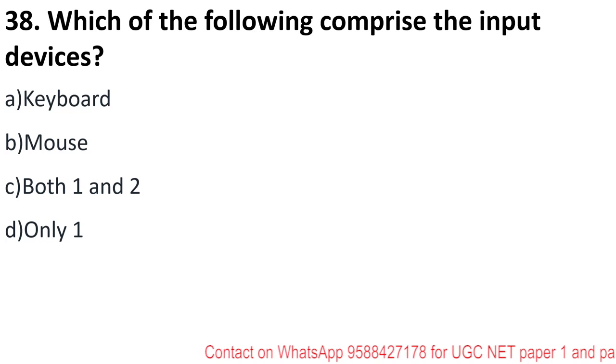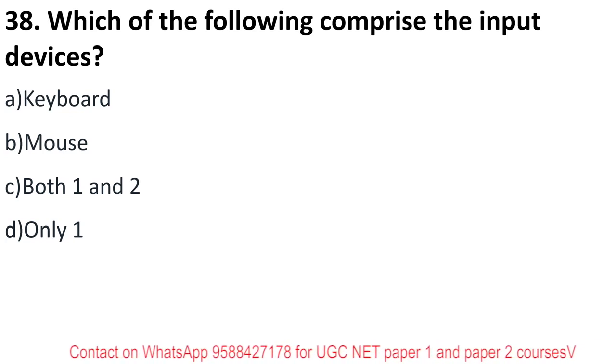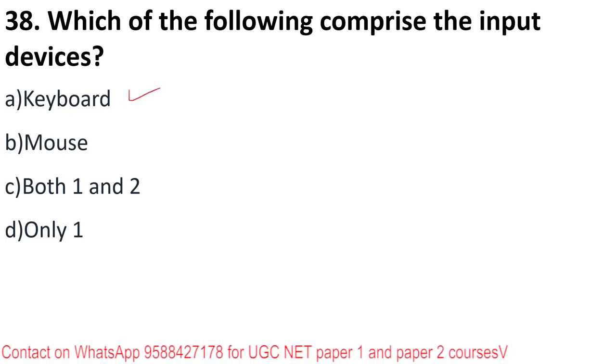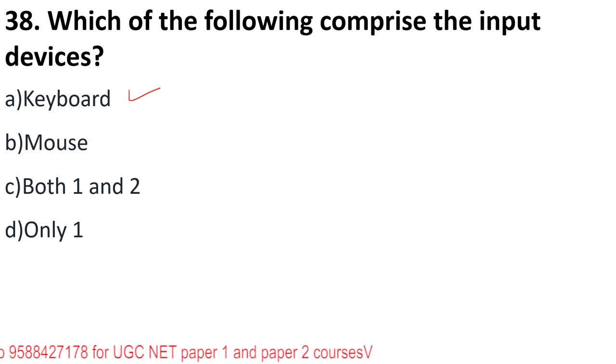Next is, which of the following comprise the input device? Keyboard, mouse, both, or only one? You all know the keyboard is used to give instructions to the computer. Yes, it is an input device. Also, the mouse is an input device. Whenever we want to open a file, we click on it with the mouse.